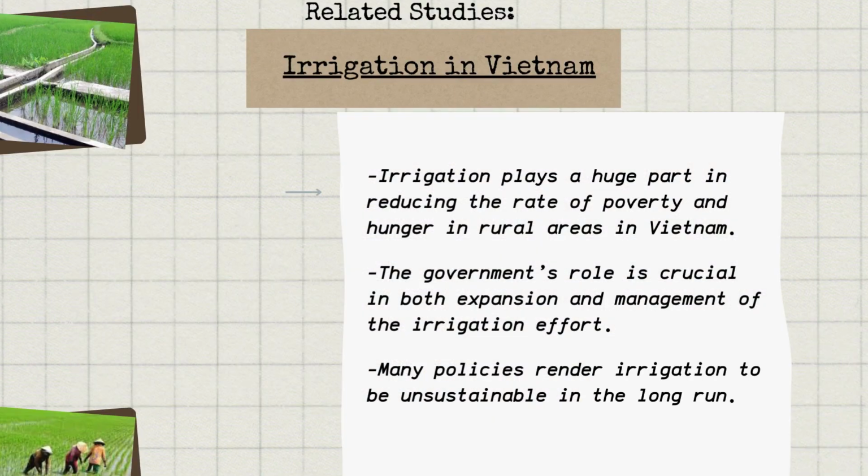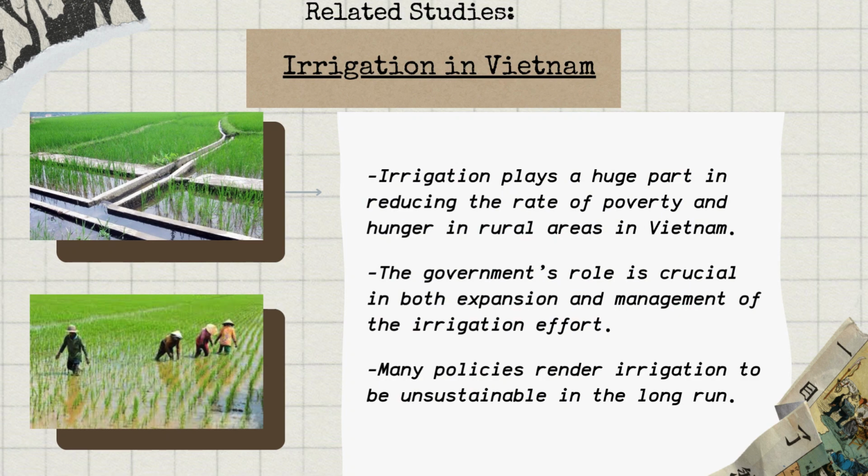But it can also be used in a more positive and beneficial way, like in the effort of irrigation in Vietnam, which is heavily funded by the government as a way to reduce the rate of poverty and hunger in rural areas. The expansion and management of these irrigation campaigns are usually run by the government. However, many policies regarding irrigation may render them unsustainable in the long run.